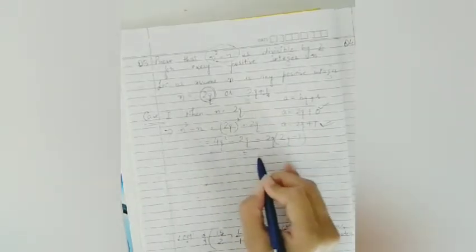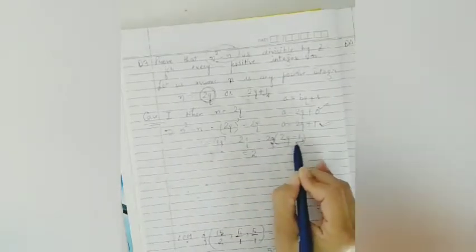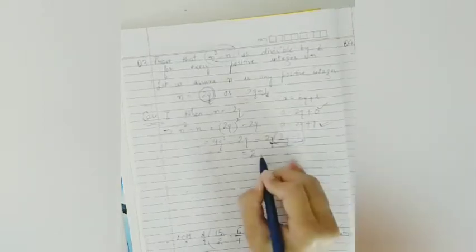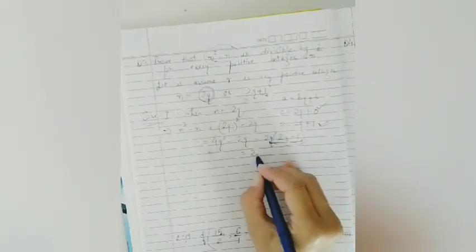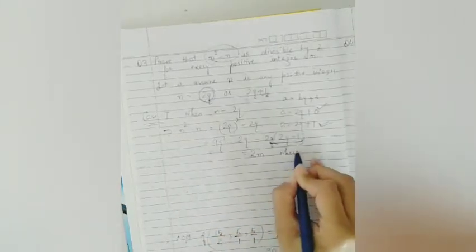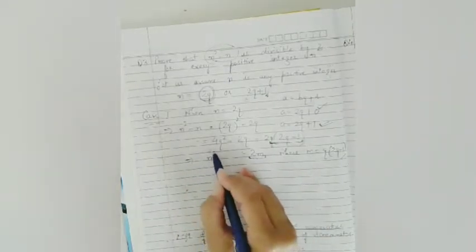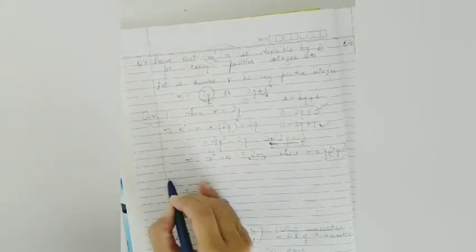Now look, what final formation is being made? It is 2 into some set of terms. Now what is this set of terms? They can be represented by some other variable. Let me take it as m, where m is q into 2q minus 1, and we know any number which is in the form twice of any integer, or twice of any integral value, will be divisible by 2.